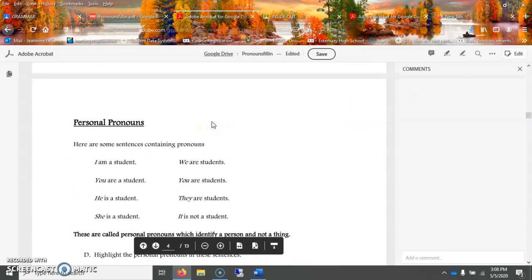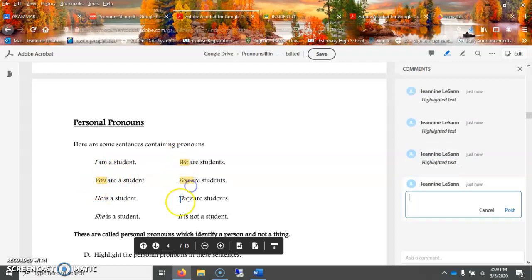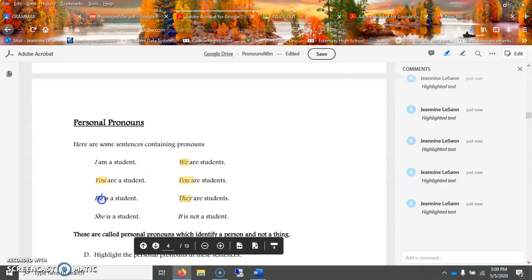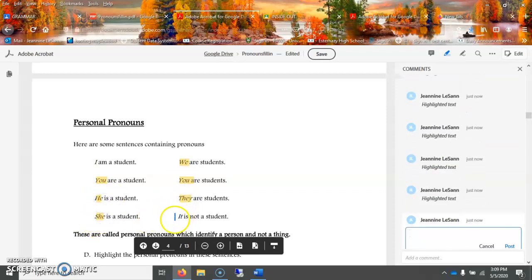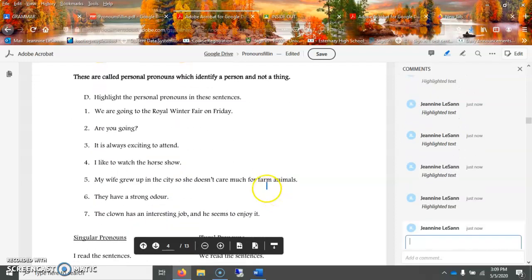All right, next page, personal pronouns. So here are some sentences that contain pronouns. So I being the pronoun here. Where's my highlighter? I am a student. Oh, it's not working. It's just too small. You, we, you, they. These are all pronouns in our sentences, okay? It. So these are all personal pronouns, because a personal pronoun identifies a person and not a thing.